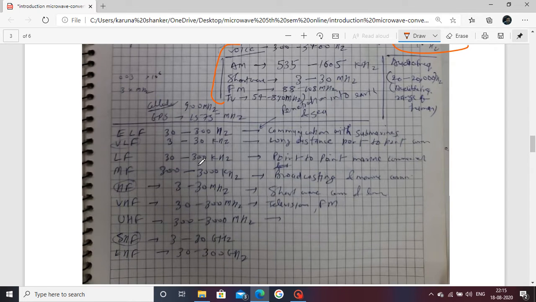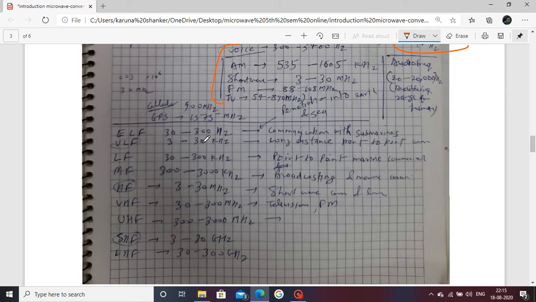Next, if we move to certain divisions also here: elementary low frequency, very low frequency, low frequency, medium frequency, high frequency, very high frequency, upper high frequency, super high frequency, and extremely high frequency. This is also a division of the frequency range: 30 to 300 hertz is elementary low frequency, very low frequency is 3 to 30 kilohertz, and low frequency is 30 to 300 kilohertz. These are certain ranges of frequencies which specify the particular range.